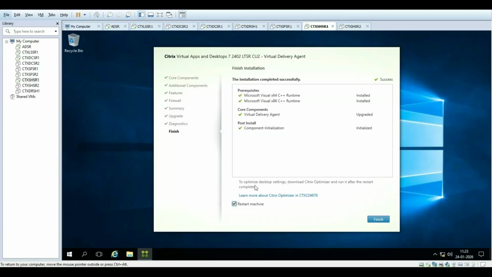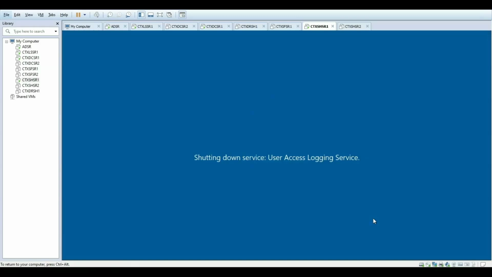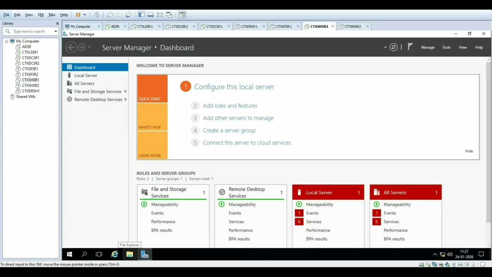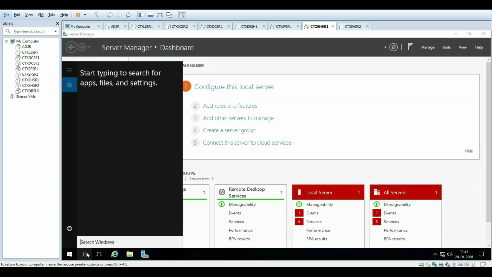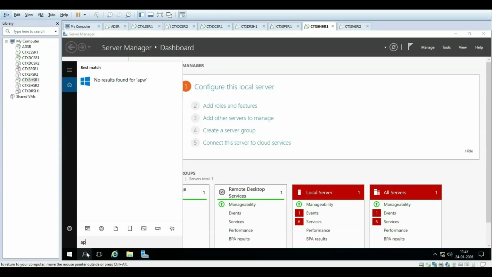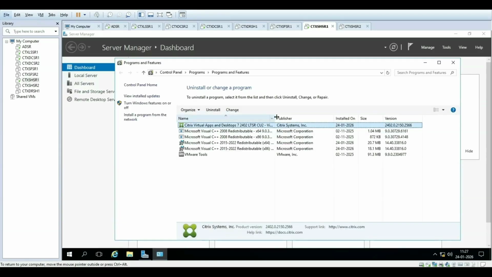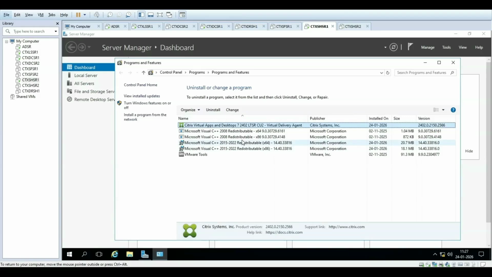I'm going to restart the server, and then we will check the component status. After the restart, we will check the version. It is upgraded to 2402 LTSR CU2. So the VDA agent upgrade is completed.